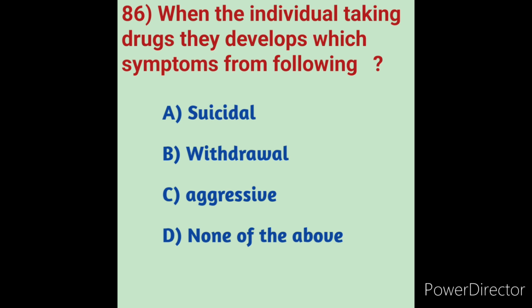These are all withdrawal symptoms. Withdrawal symptoms, also known as discontinuation syndrome, occur in individuals who have developed physiological dependence on substances and who discontinue or reduce their use of it.